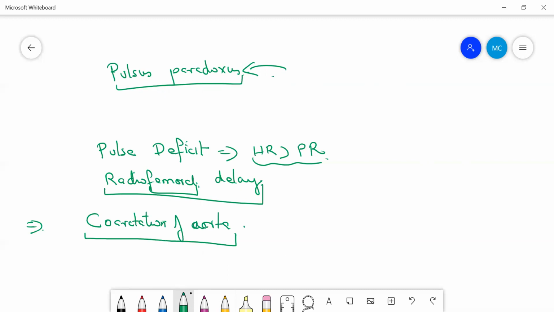Okay, so these things you should know. And sometimes there is also a difference in pulses on the two sides of the body. That can be because of some thrombosis or embolism. So all these things you have to take into consideration whenever you are looking at the pulse. Okay, so this is all about the pulse. I told you what things you're supposed to see when examining the pulse. So what are you going to see? Rate, rhythm, volume, character, condition of vessel wall, and the radiofemoral delay. And you have lots of classification in this character or quality, so you go through that. This is all about the pulses.